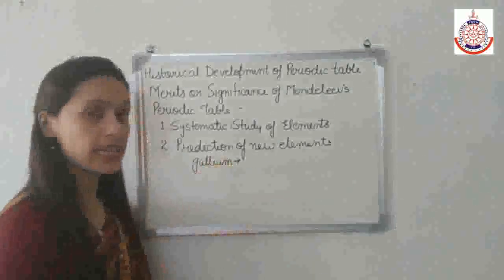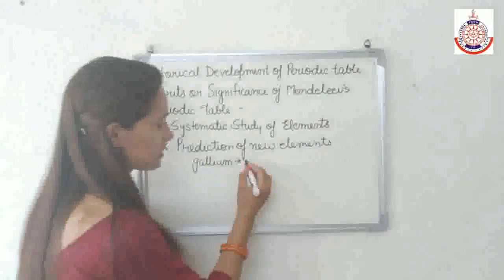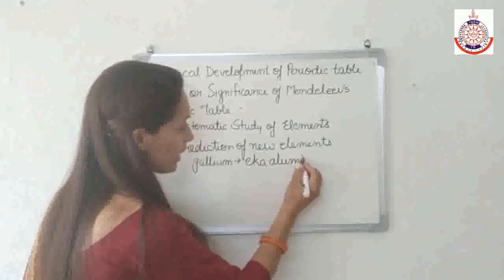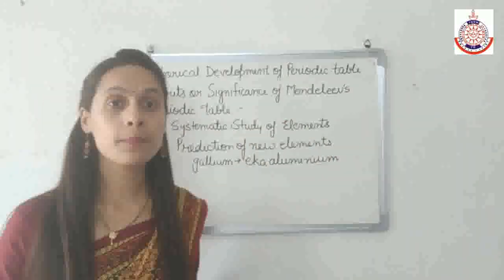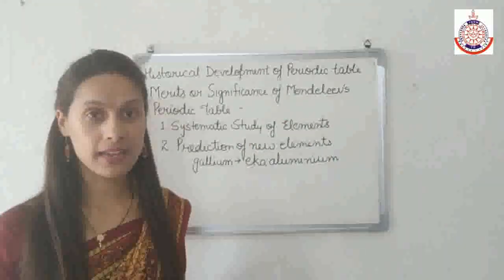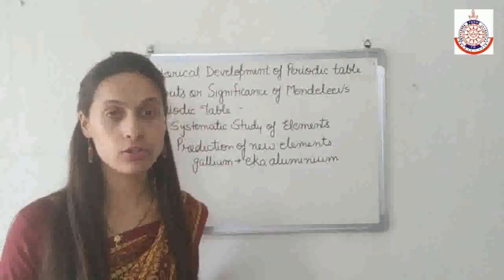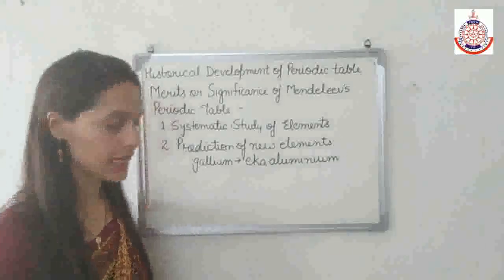The name given by Mendeleev was Eka-aluminium. Gallium was discovered later on, and earlier Mendeleev left some space, named the element Eka-aluminium and predicted its properties, which were exactly similar to the properties of gallium.